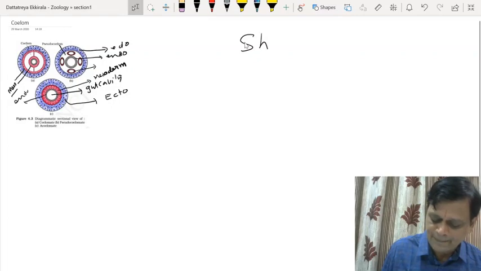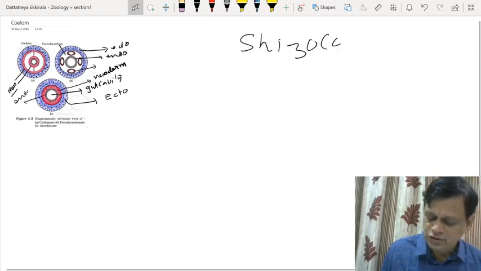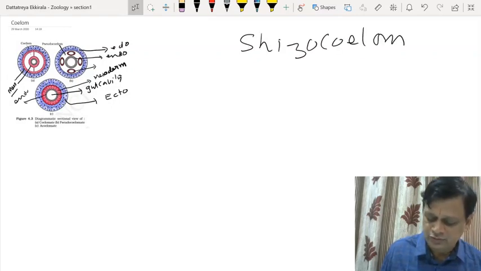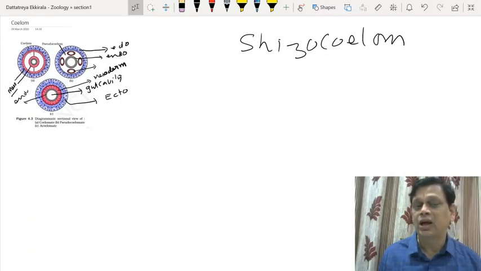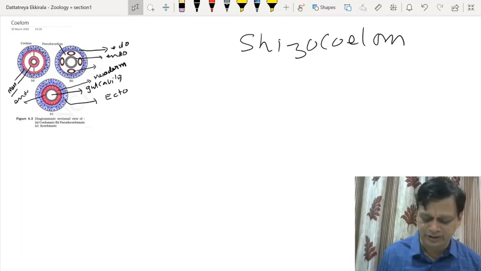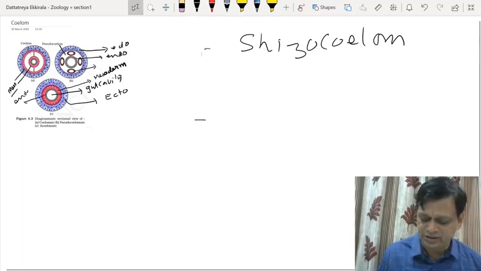Schizocoelom will be present in Annelida, Arthropoda, Mollusca. It is a body cavity formed by a split in the mesoderm. Right. The second type is enterocoelom.